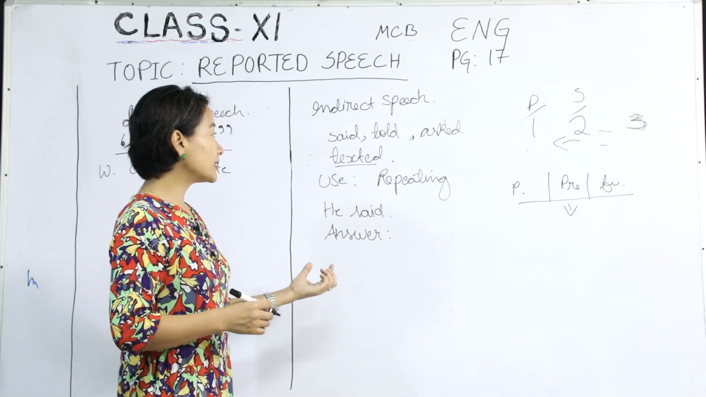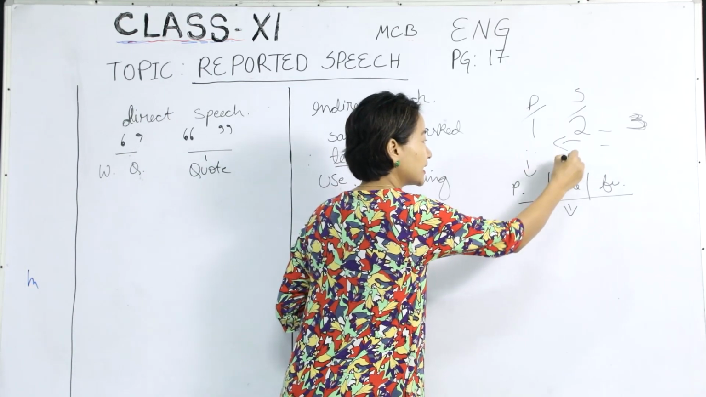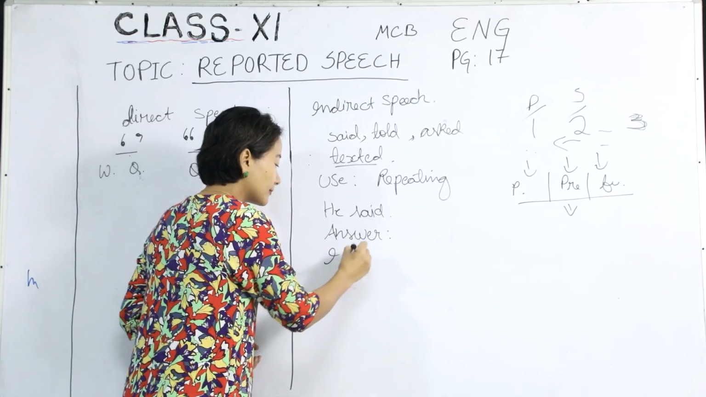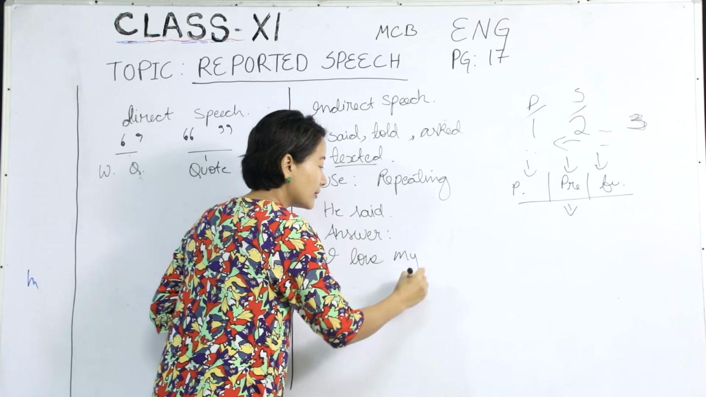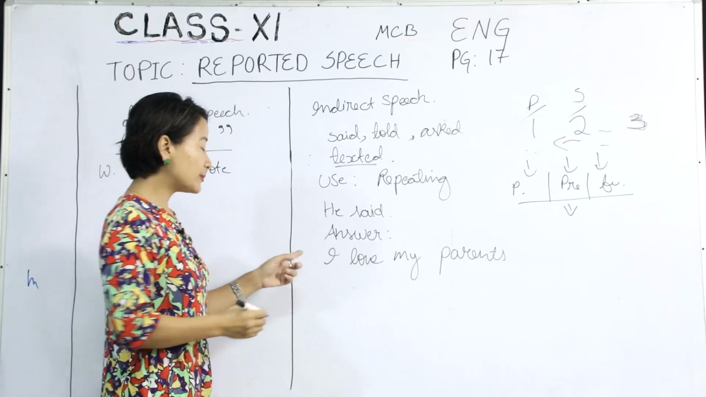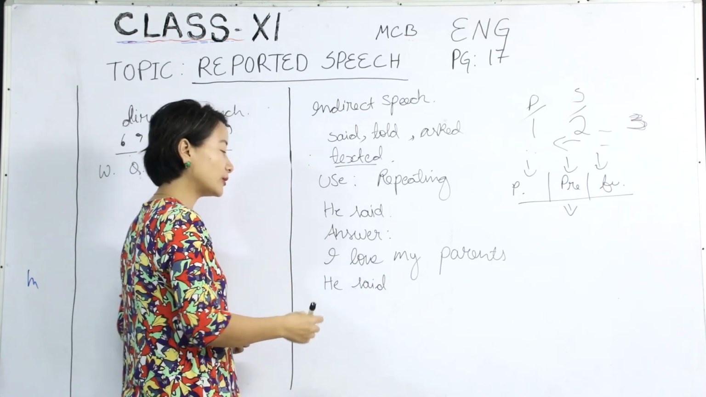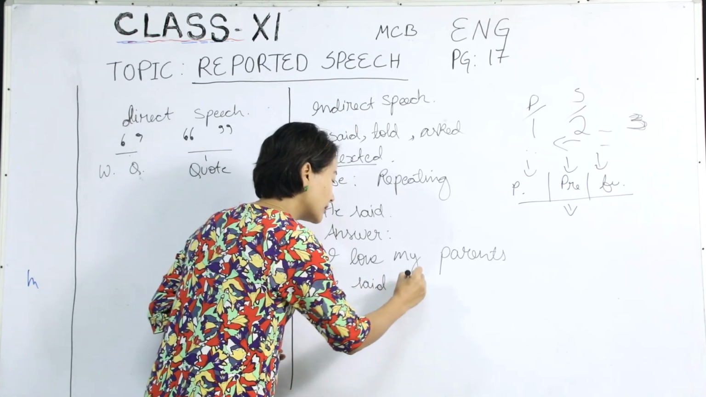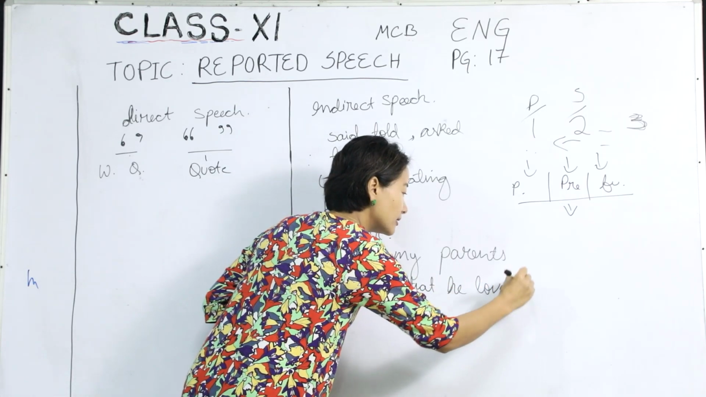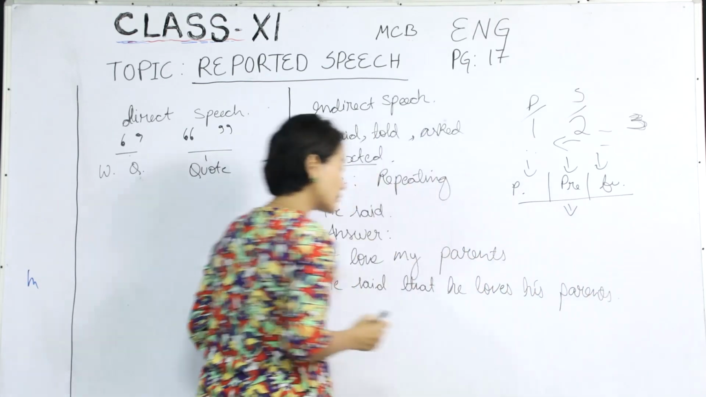And the second thing, things which are habitual or things which would not change according to tenses. Let's see, what can that be? Supposing you said, I love my parents. In this case, let's say it is he said, or he told me, you can also put it that way, he said that he loves his parents. So that's what we have here.